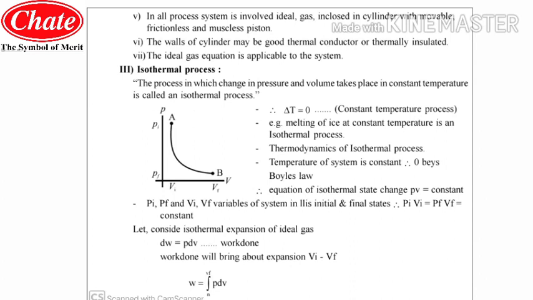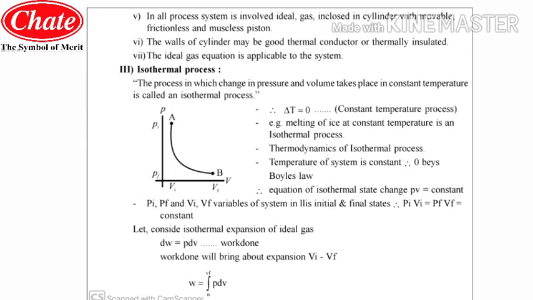The temperature of the system is constant, so it obeys Boyle's law. So students, as far as Boyle's law is concerned, the changes occur at constant temperature. Now the equation of isothermal state change is PV equal to constant. You can see PI, PF and VI, VF are variables of the system which lie in the initial and final states. Now PIVI is equal to PFVF is equal to constant.